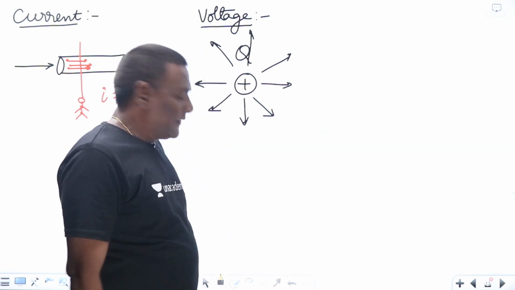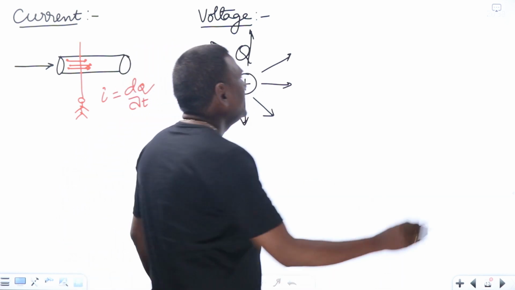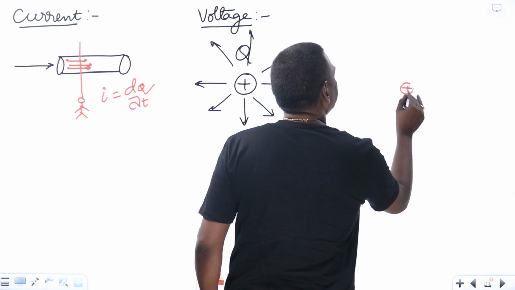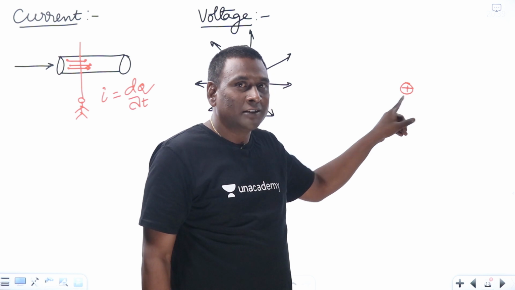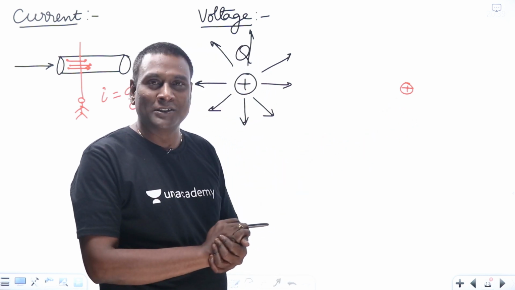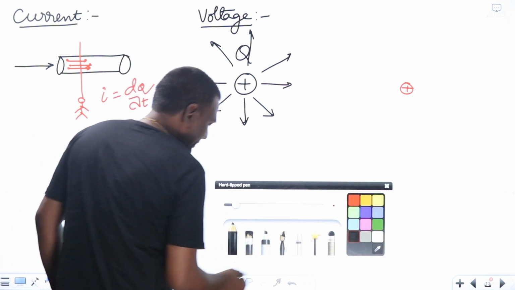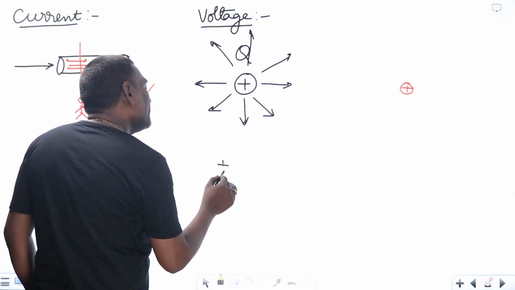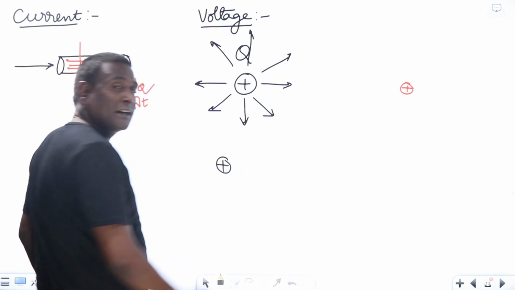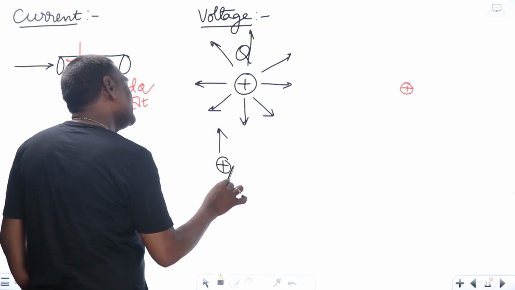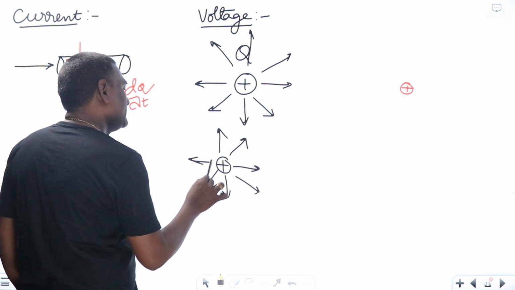Now forget about this. If I keep one more test charge here, you have to focus here only. This is a very big charge. Actually, there is one small assumption here we have to discuss. If the test charge is not there, then how will my field structure be? The field structure will be like this.